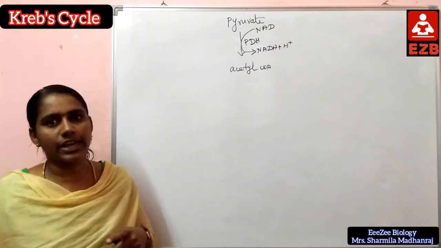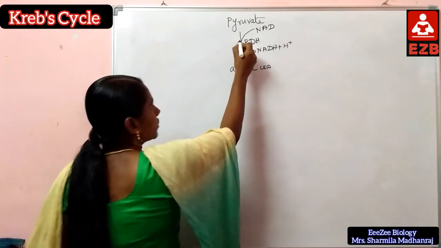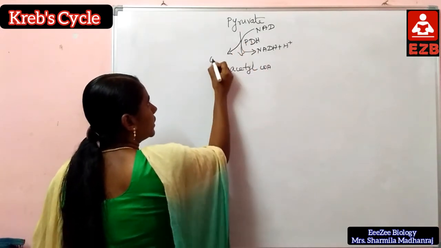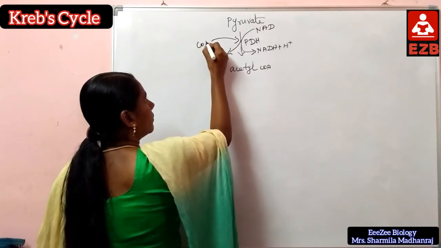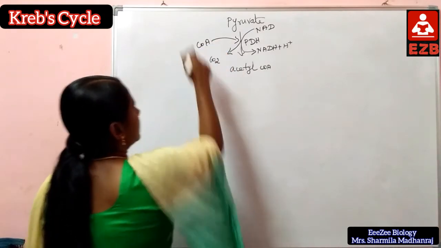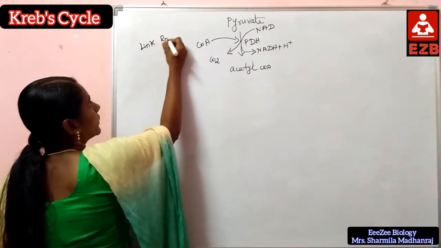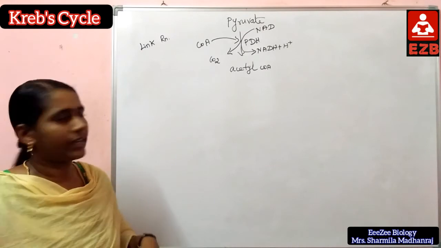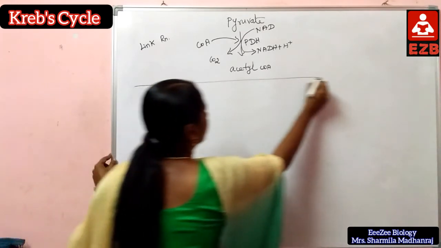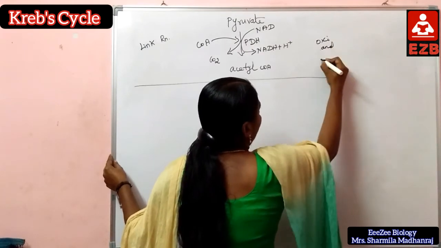Here, oxidation and decarboxylation take place. So a carbon dioxide molecule is removed, and at the same time coenzyme A is added. This is the link reaction.